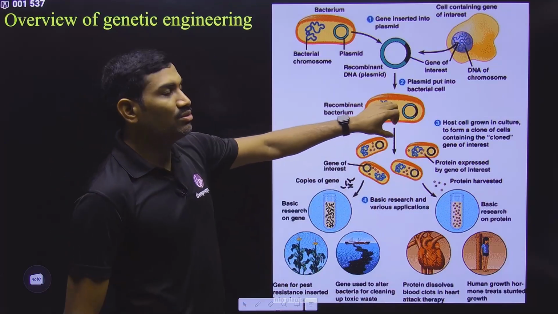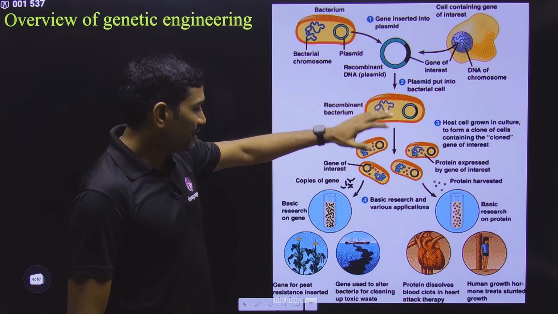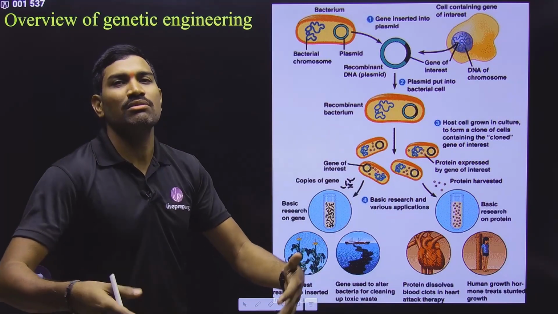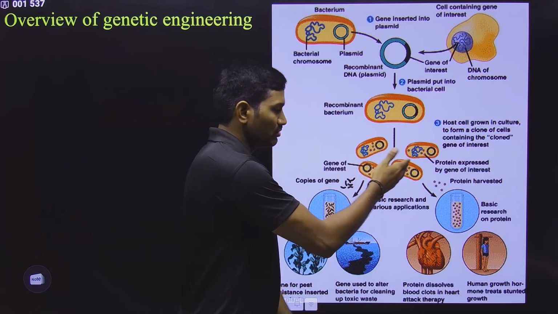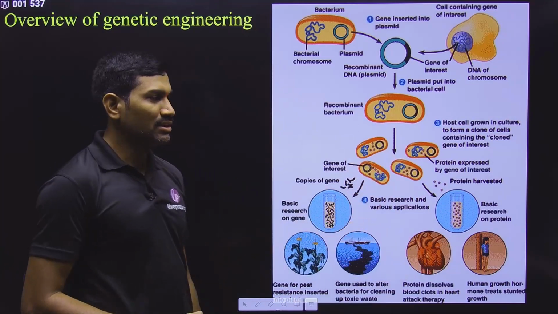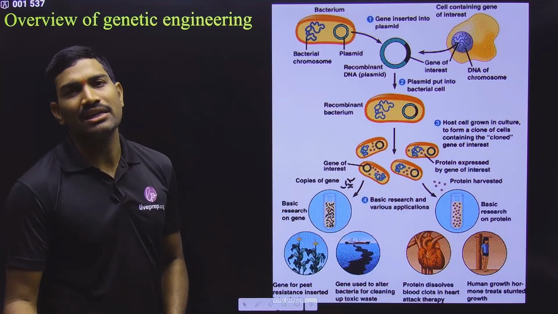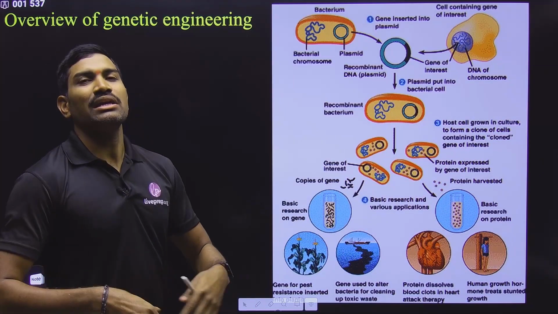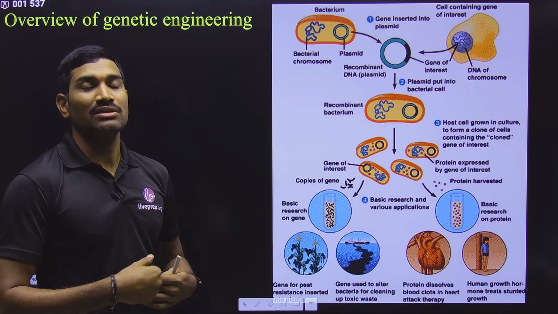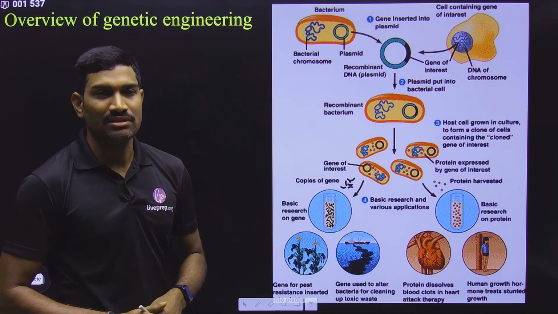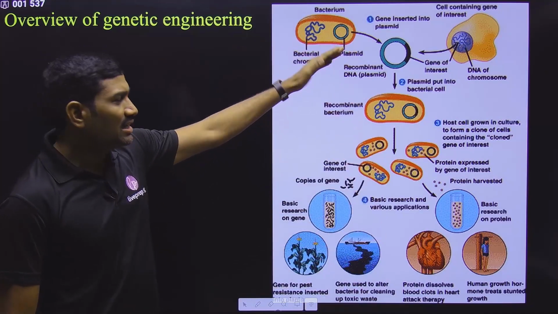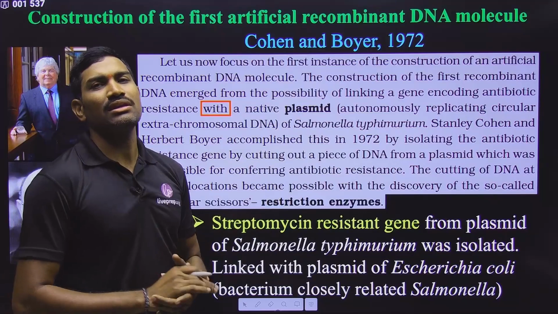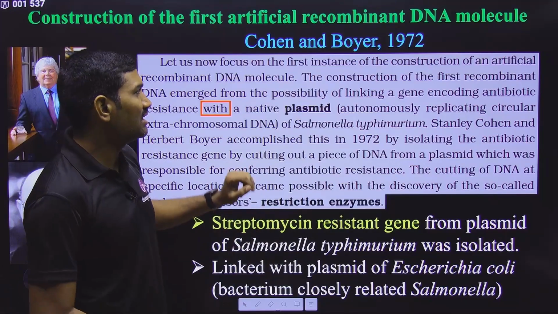All these things we need to identify, and once we identify them, then we can propagate them, grow them to increase the number. Finally you can collect that particular one, and that gene you can use for different other purposes, or else you can express it so that you can get a product. That's what we study under the bioreactor. So these are some important points that we can relate to recombinant DNA technology. This is the overview of genetic engineering or recombinant DNA technology.